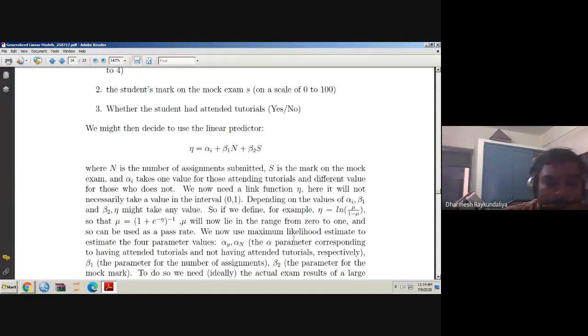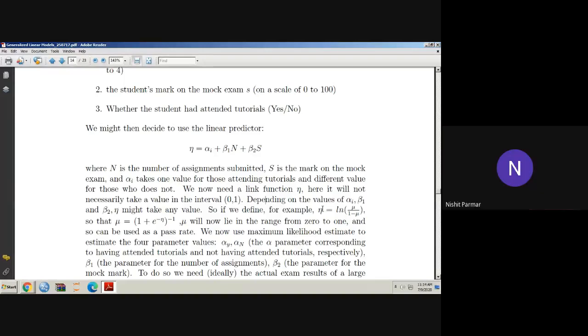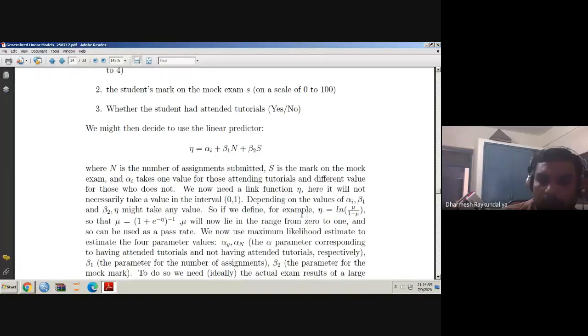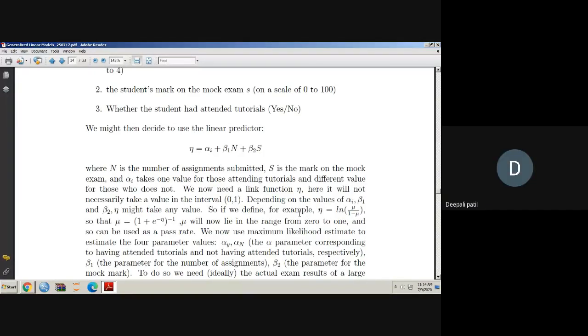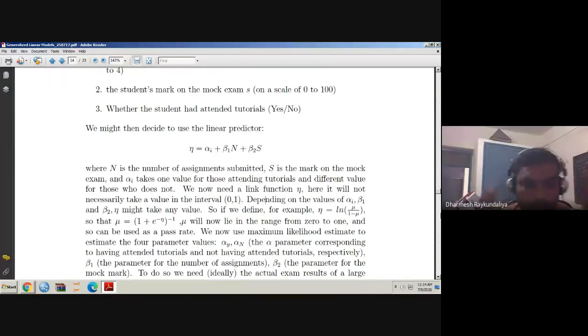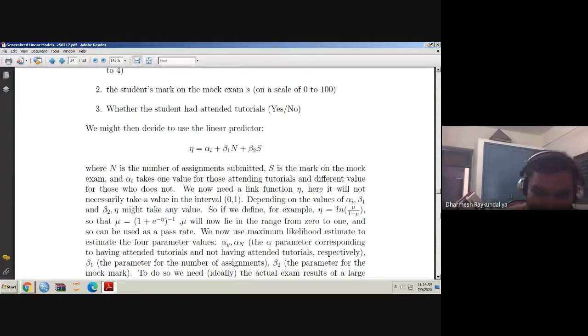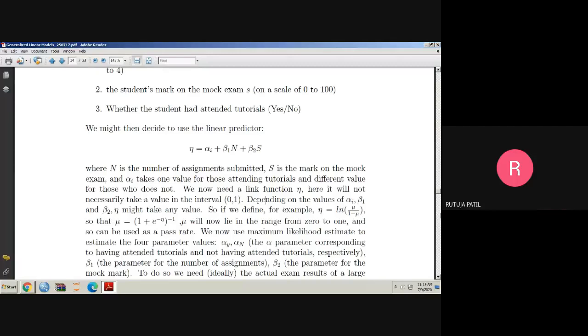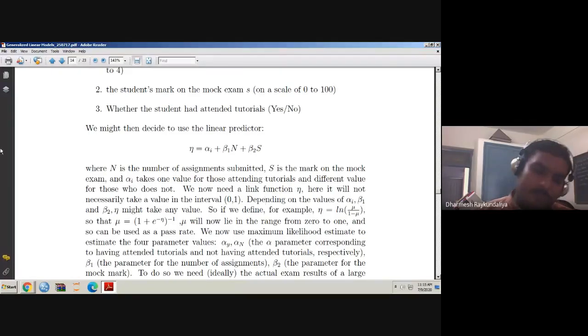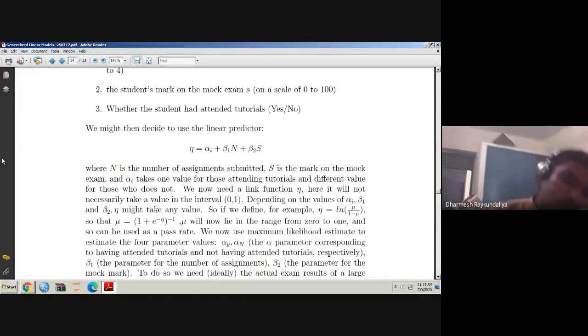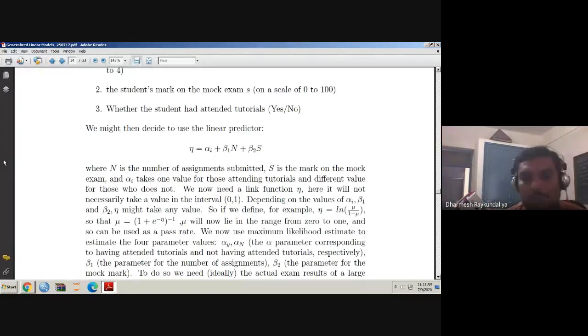Is that clear? Yes, sir. Only one or two students are responding. What are the others doing? That means many of them do not have a pen and paper with them. They are just listening with leisure. This is a class of statistics, not a class of philosophy where you can just listen and get everything. You have to simultaneously work out something.